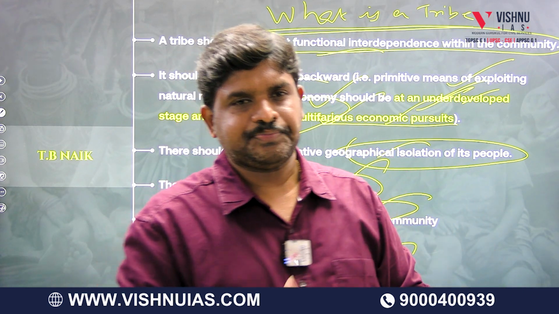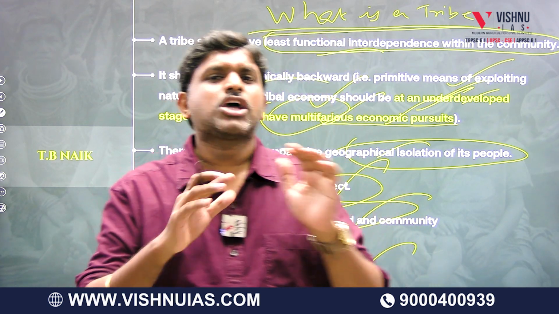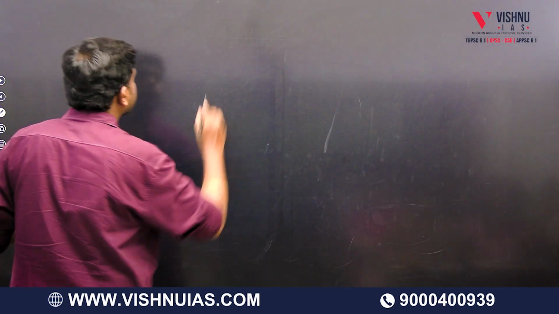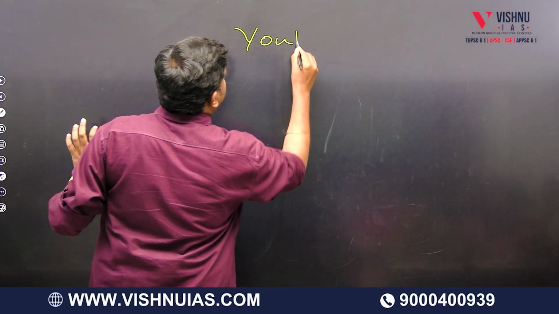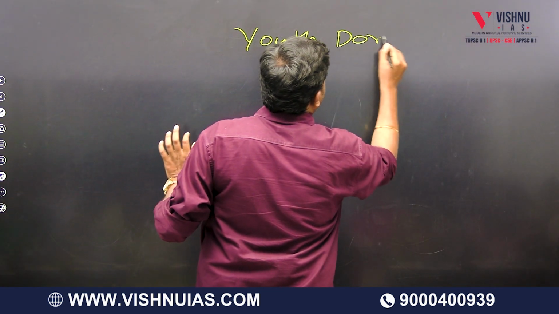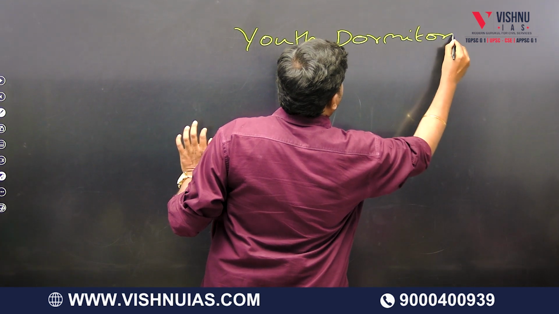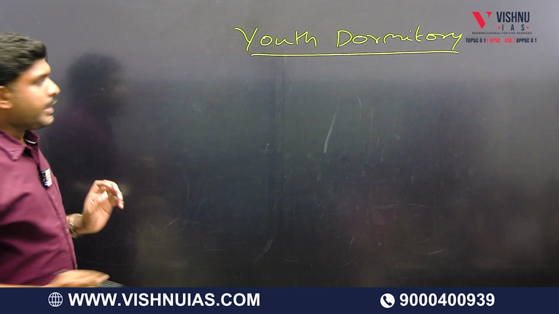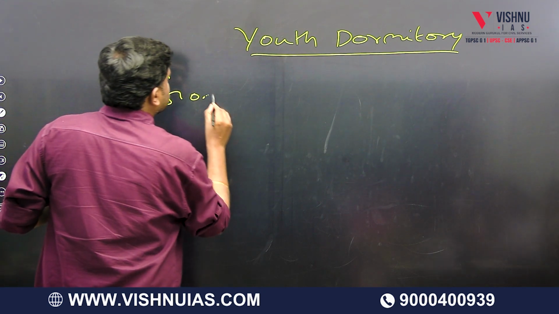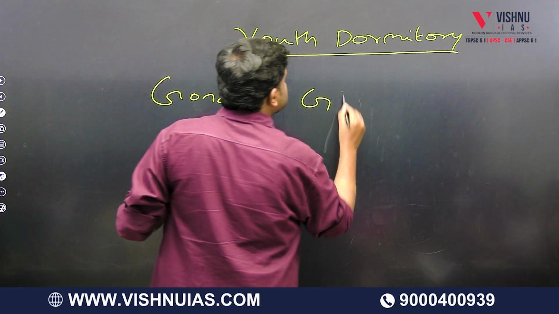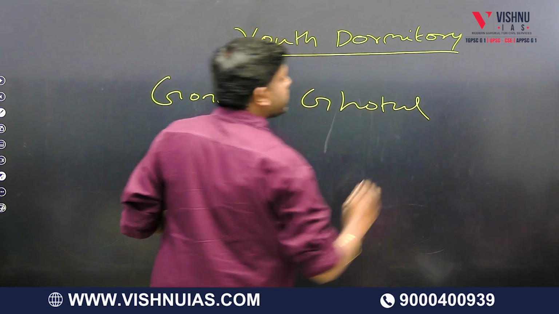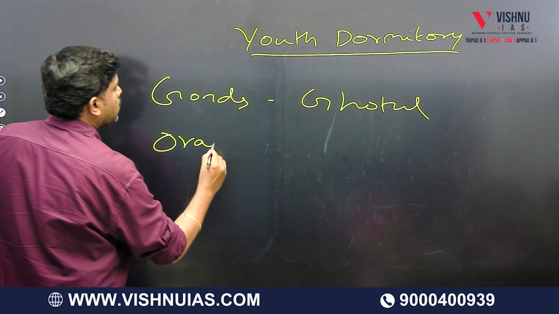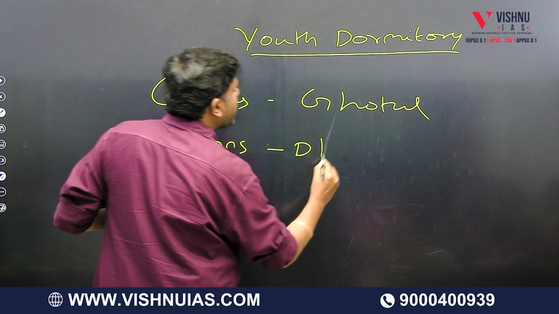For example, there is a concept called youth dormitory. What is this, sir? In Gonds, it is called Gotul. In Oraons, it is called Dumkuria.